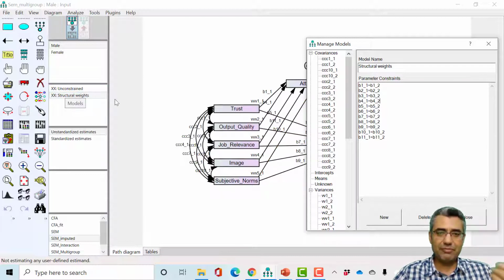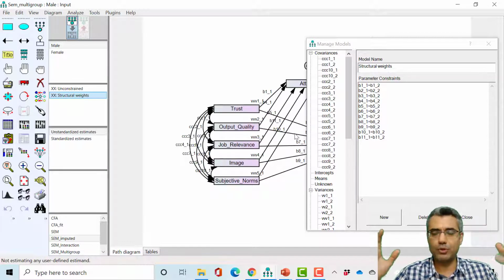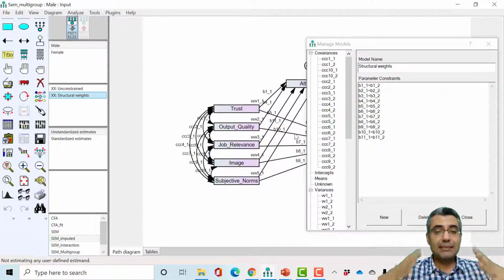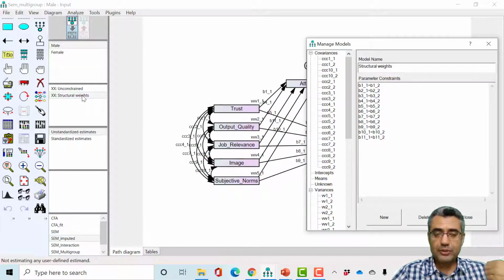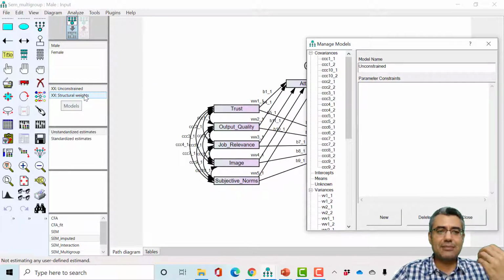So if we don't find any difference between these two models, it means the unconstrained model is the same as the constrained model. This means that in our model, there's no difference between male and female. So we cannot support the hypothesis of the moderating role of gender. Now, if there is a significant difference between the unconstrained and constrained model, this means that our model, which is the unconstrained one, the original model, is significantly different from the constrained model.